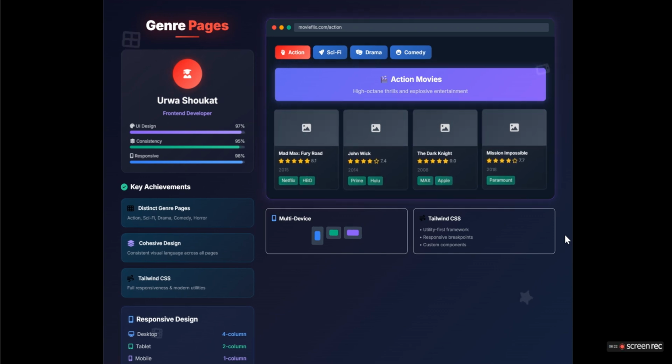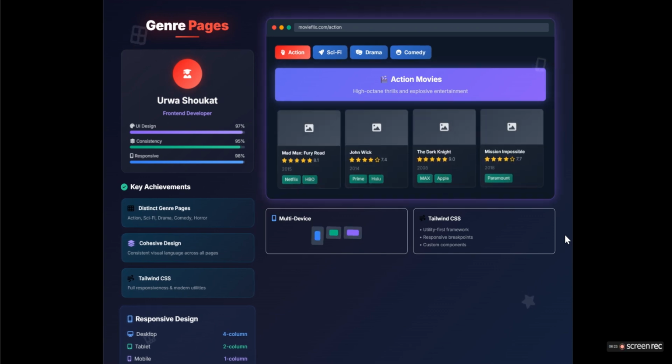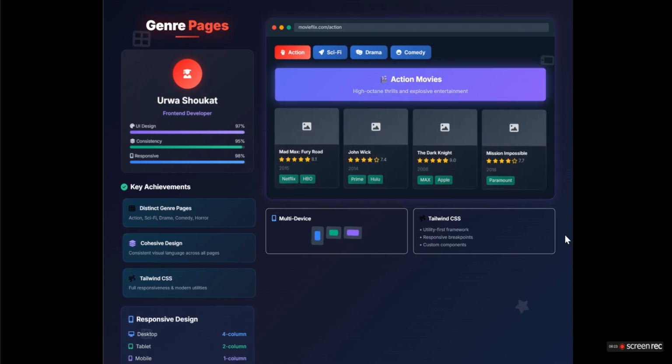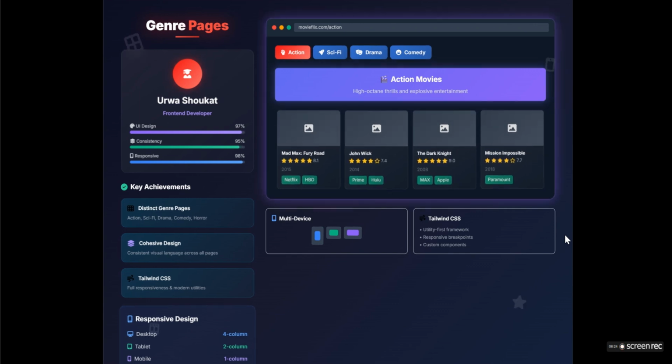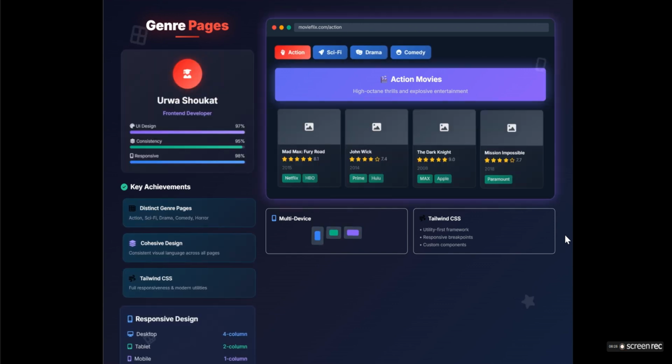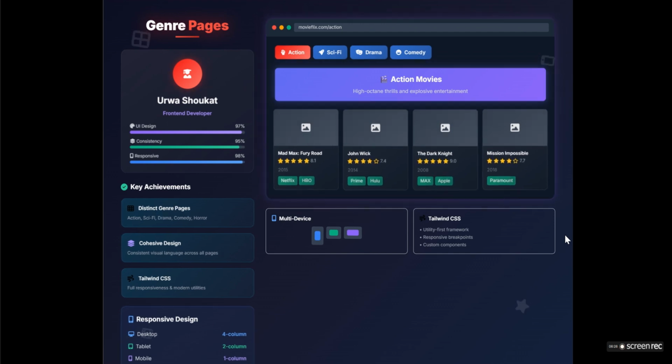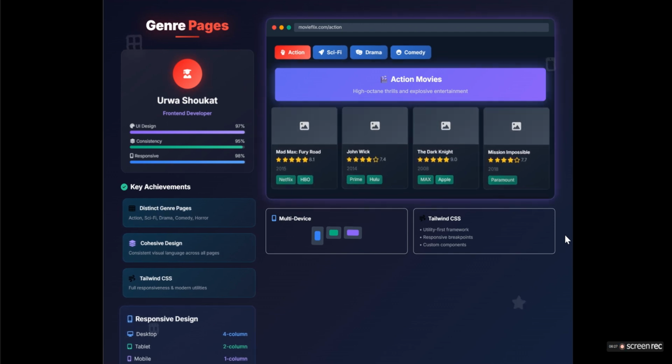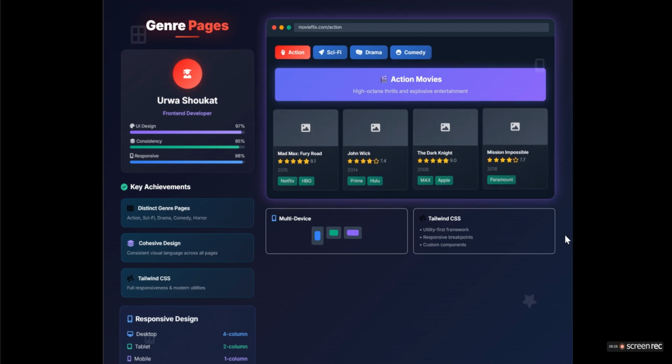What are our genre pages? Our genre pages are very beautiful, clear, and attractive. Every genre page shows you 10 movies, and the filter narrows them to 5 movies. This page also shows you a background that is attractive, clear, and clean.